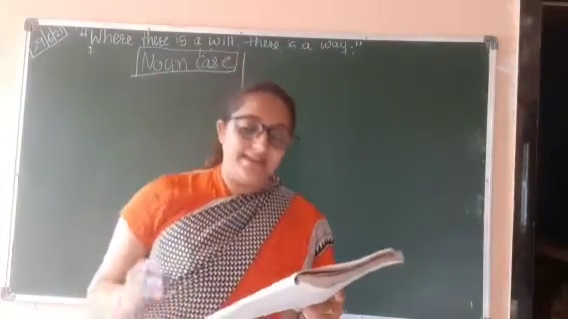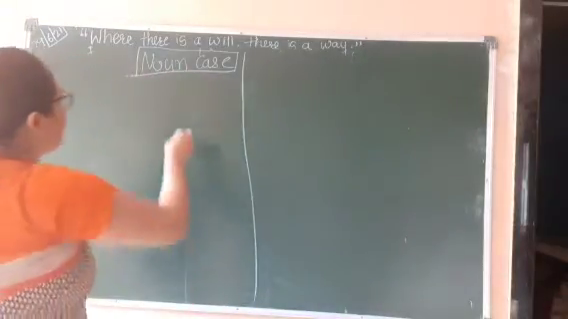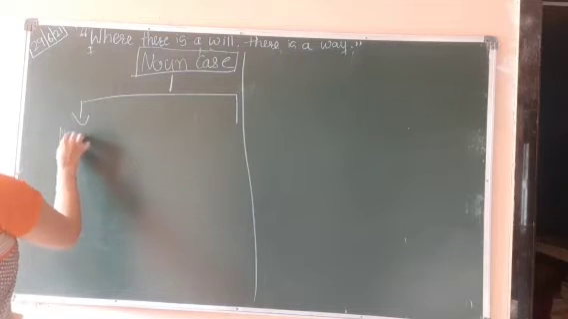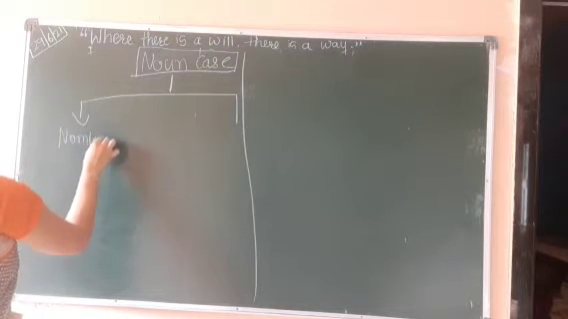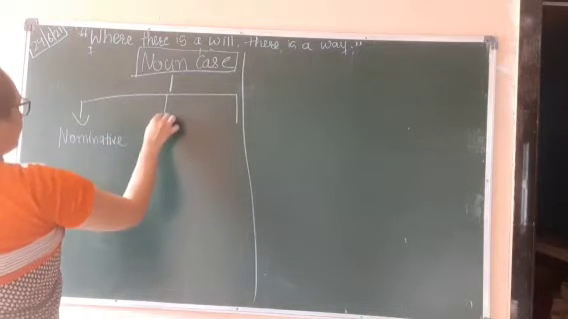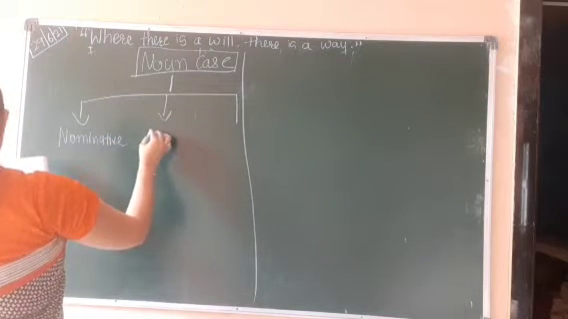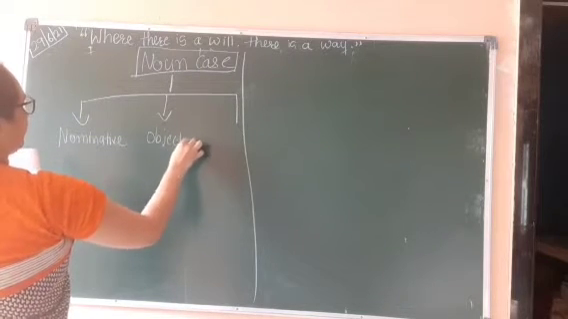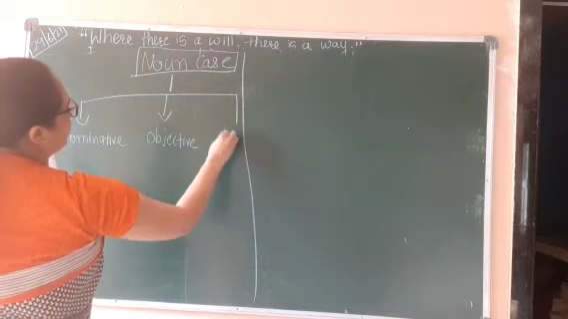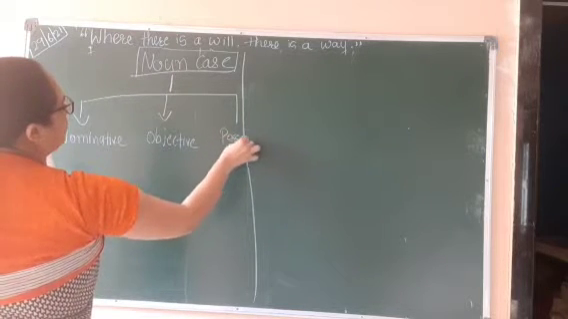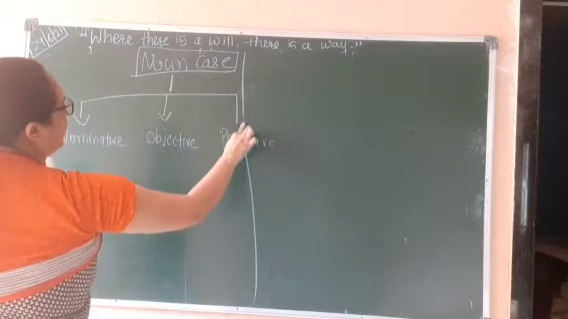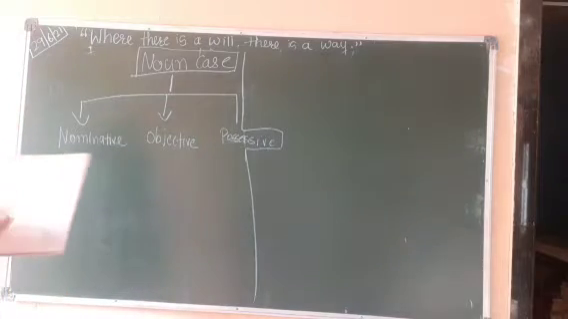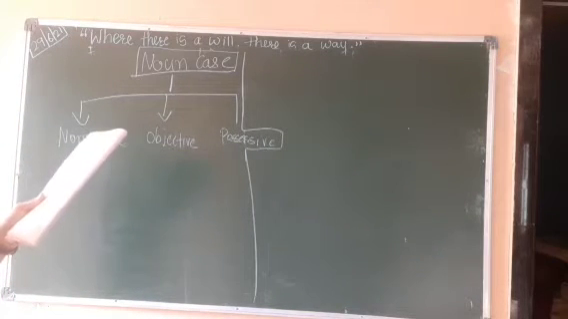So noun case. There are 3 types of noun case. How many types? 3 types. Nominative, then objective, and possessive. Possessive is very easy. Okay. So first we'll talk about nominative, objective, and possessive. First we'll talk about nominative.